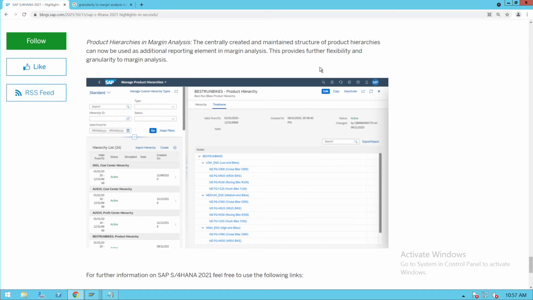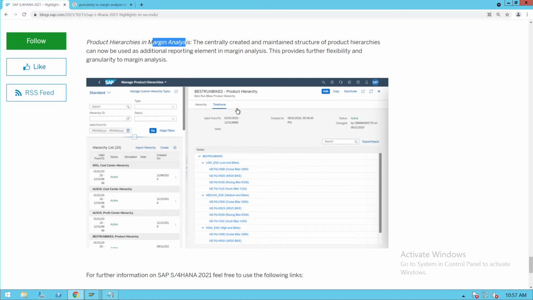What is new in SAP S/4HANA 2021 release for the finance people? So we have an additional app, the Manage Product Hierarchy app. This can be used as an additional report element for margin analysis. So this is something new in the margin analysis.